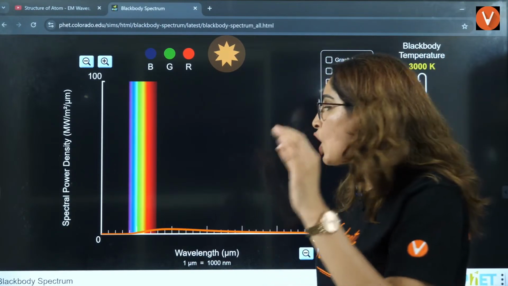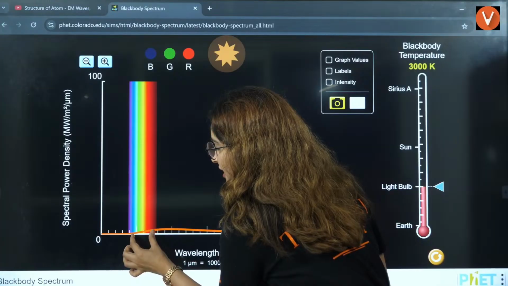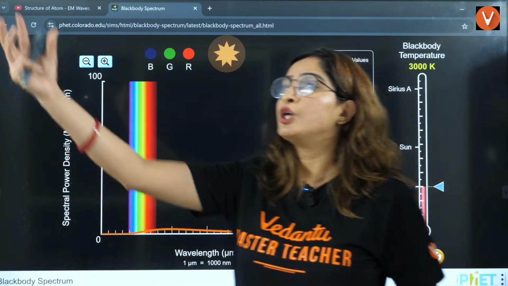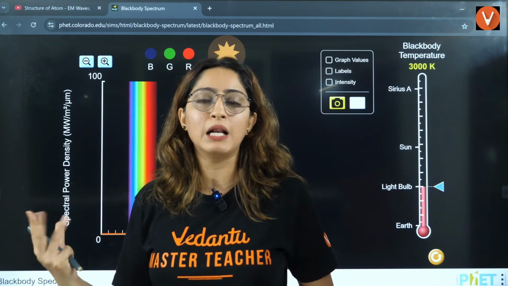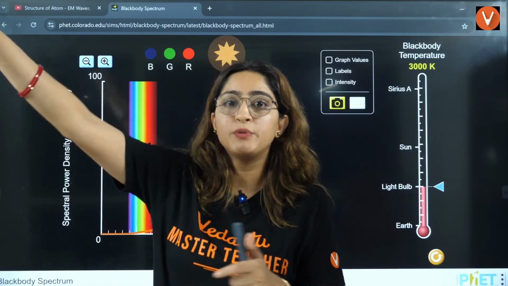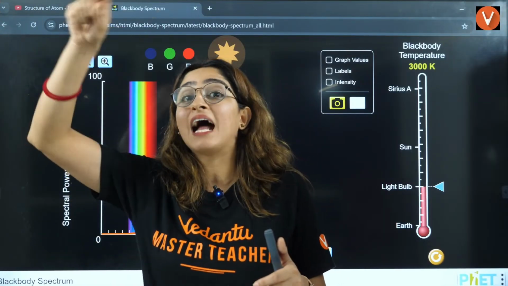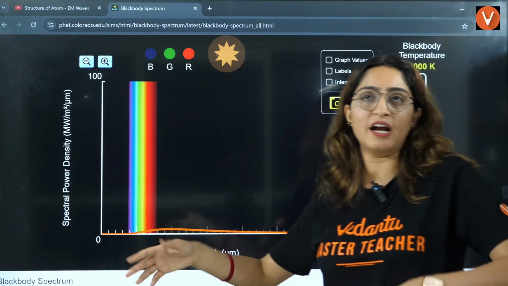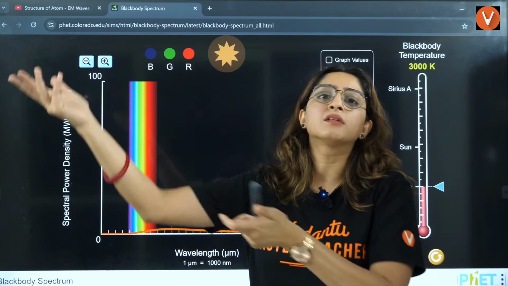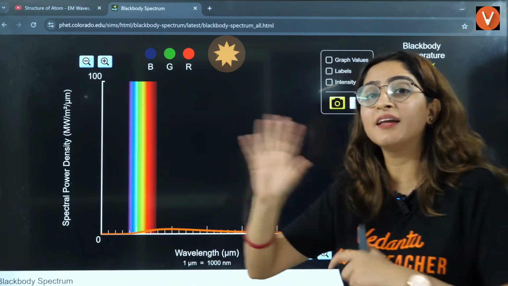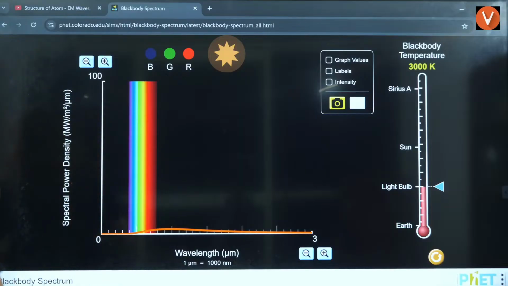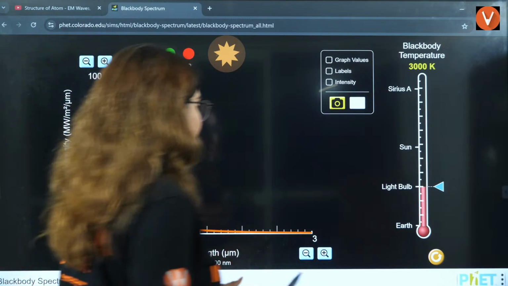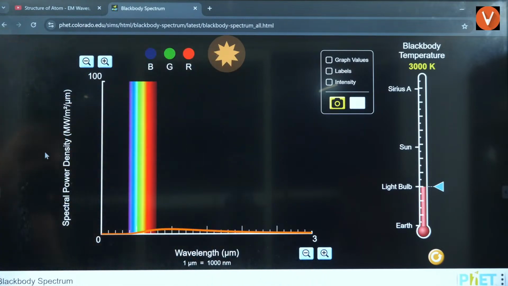That is the reason you can only see the things that are in the visible region. You can only see the glow from the bulb, but can you touch the bulb? No, because it's very heated up. It is heated up because these radiations are lying in the infrared or other regions of electromagnetic radiation. Okay, yes, everybody?